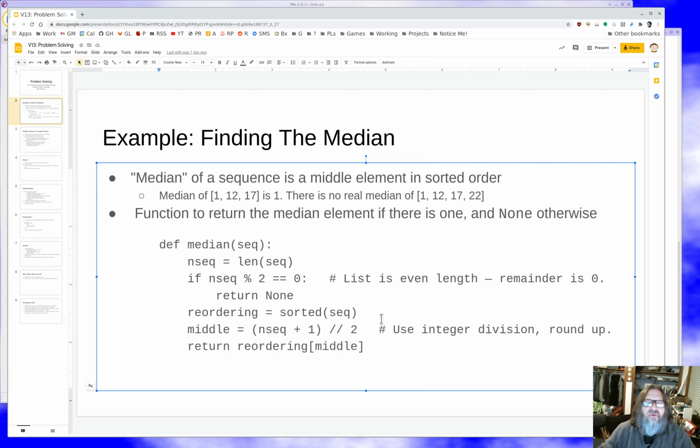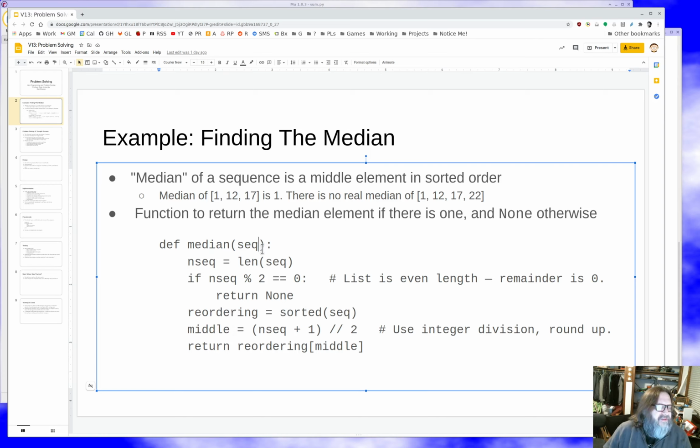So that's one of the tricks in this kind of problem solving, is to get the special cases out of the way right away. So we are like, well, there's a weird special case, which is even numbers. Fine. Let's check for that case right now. And then I said that it's the middle of the sorted sequence, so we will apply the function sorted, which given our sequence of elements, reorders it. And we'll call that reordering. Notice that this doesn't change this argument.